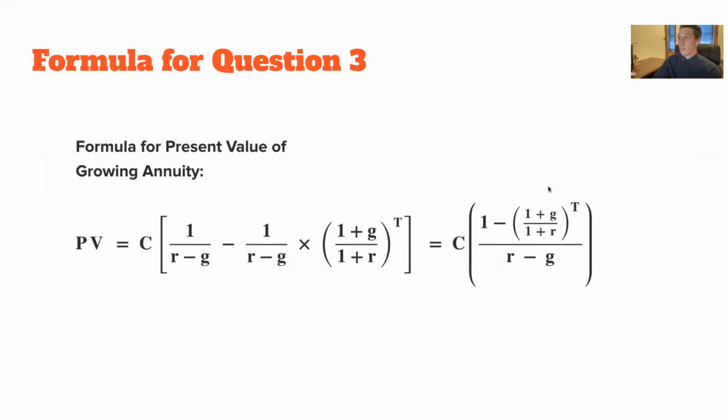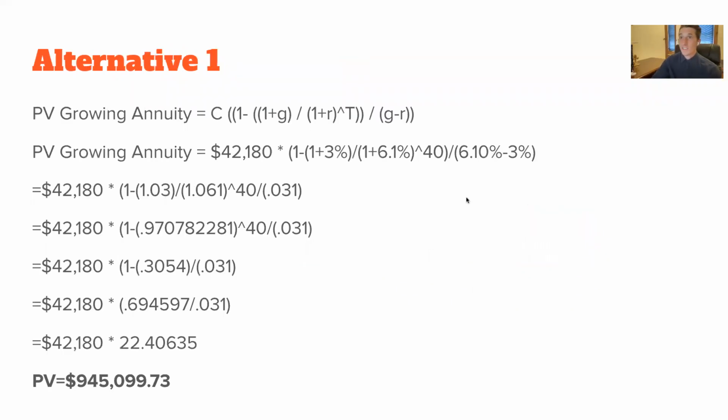alternative. And this is that annuity factor that I mentioned earlier, where we take this factor and multiply it by the first cash payment. And this is what you'd probably put down on paper and how you'd write the equation out if you were to calculate it by hand or in an Excel spreadsheet. And I just sort of plugged in each of the values here.